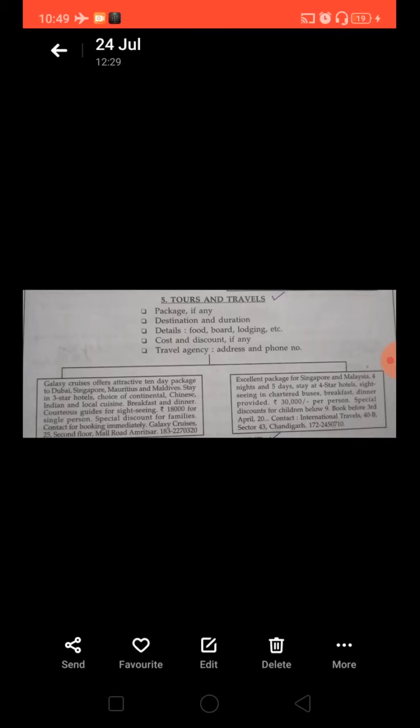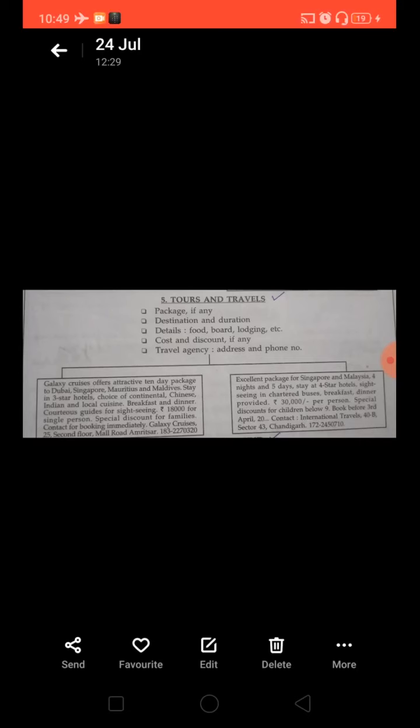Now you can see here on the screen there is an example. Galaxy Cruises offer attractive 10-day package to Dubai, Singapore, Mauritius and Maldives. Stay in 3-star hotels, choice of continental, Chinese, Indian and local cuisine. Cuisine means food. Breakfast and dinner, these all are the things they are going to provide.